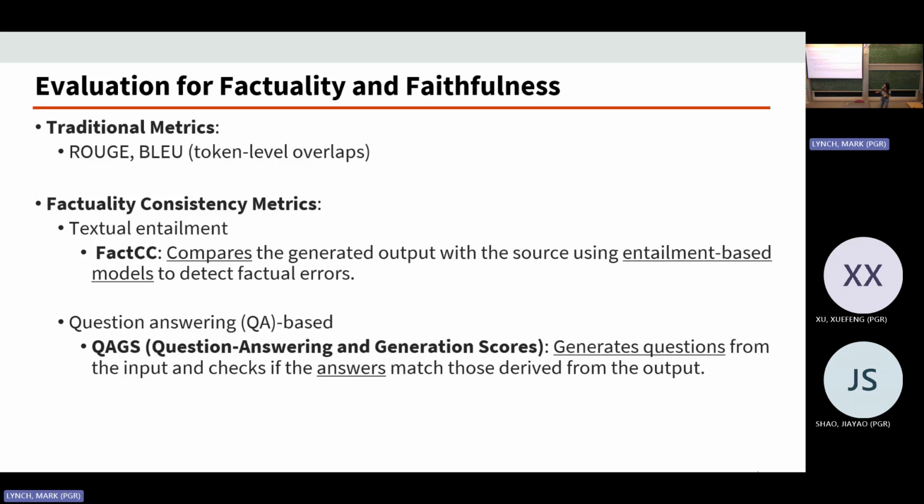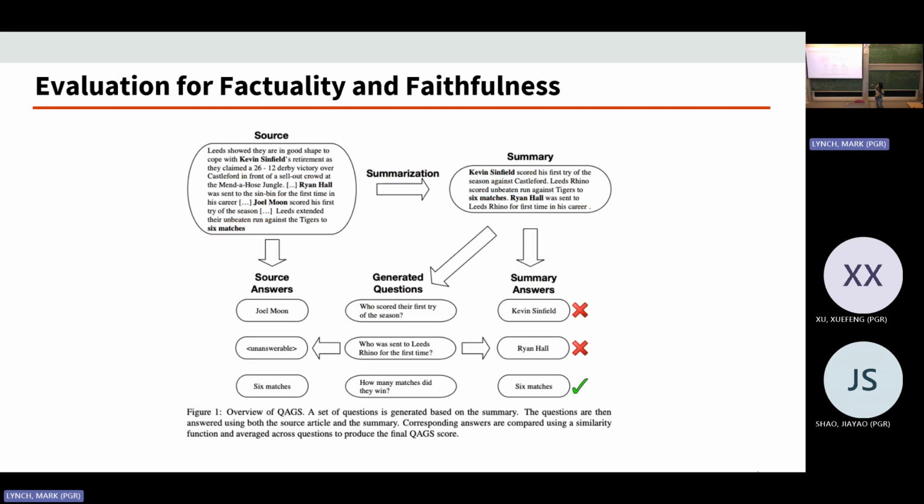It's called QAGS, question answering and generation scores. This method will firstly generate questions from the input or the output. This is an example taken from the summarization task, where we have an original text and a summary, which is the output we want. We can either choose to generate questions based on the summary or the original text, but in this figure it was generated based on the summary.